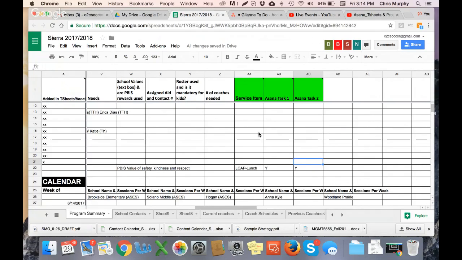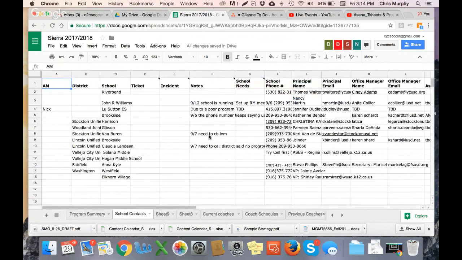There's also a school contacts tab, and this is usually for Katie to put the information in. If you have notes like you put into the Asana task for Katie, so this was Woodland Prairie, you'll put in the notes like you did, that Jessica is the office manager, and then at least Katie will have something to go on for this program.